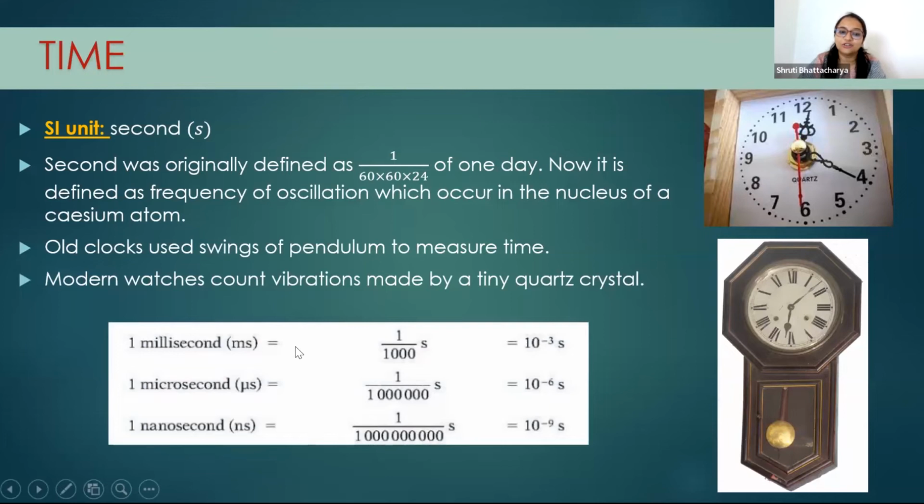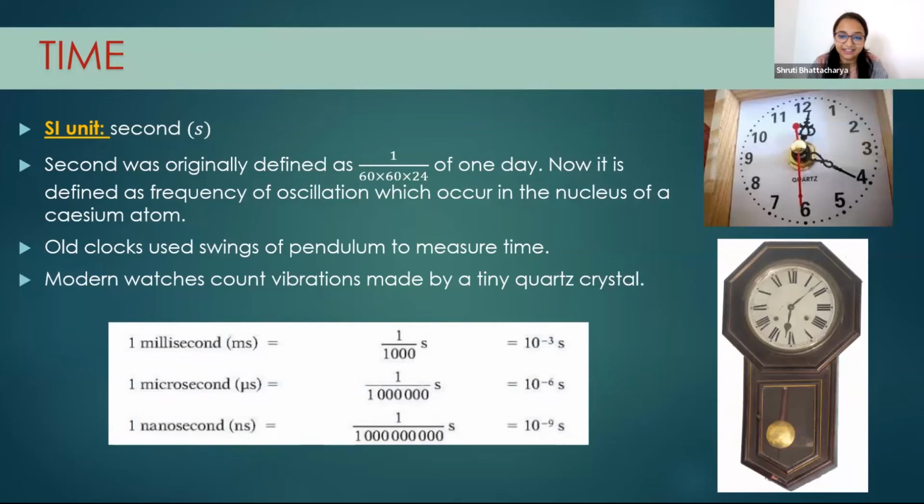Here the second also we can divide further into millisecond, microsecond and nanosecond. Have you noticed that in a running race, sometimes the winner is, say, 6 milliseconds ahead of the second one? They are all running, right? So one is completing 6 milliseconds earlier than the other, and he or she takes the first position.